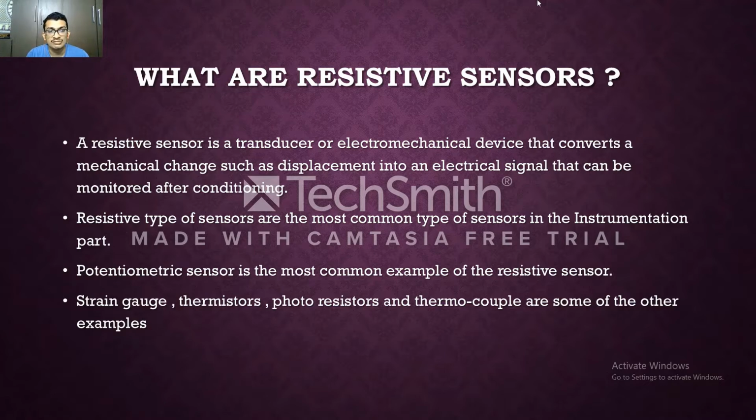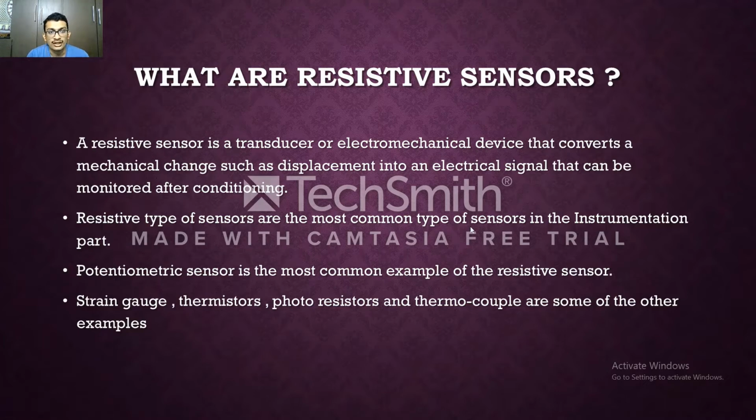So there is a displacement. As I said, there is a mechanical energy. Here displacement is also considered to be a mechanical energy that is being converted into an electrical signal. It need not necessarily be a displacement or mechanical; it can be of any other source. So whenever there is a change in displacement or any other change, mechanical or otherwise, that is converted into electrical, that is called a resistive sensor.